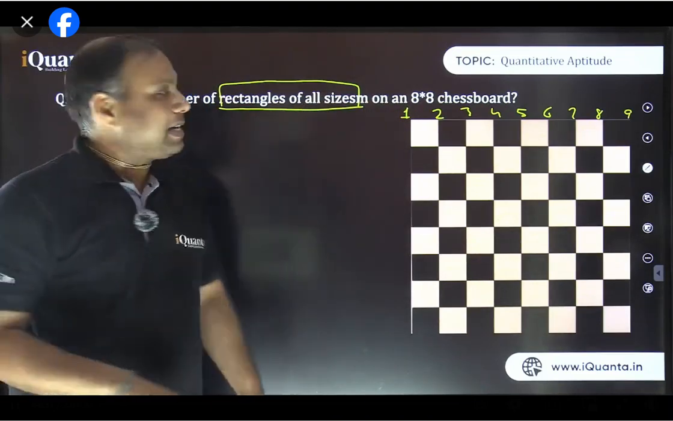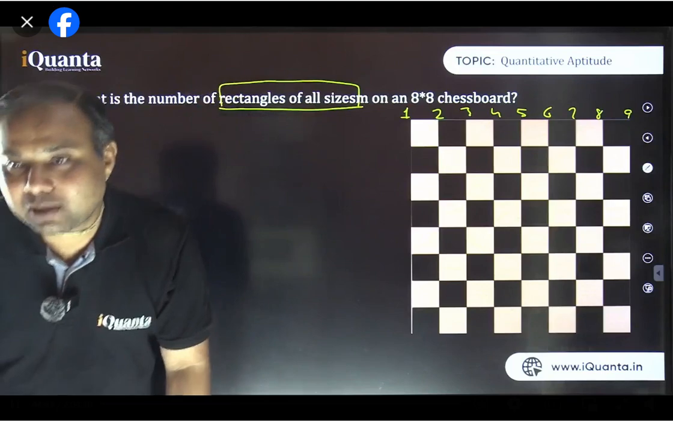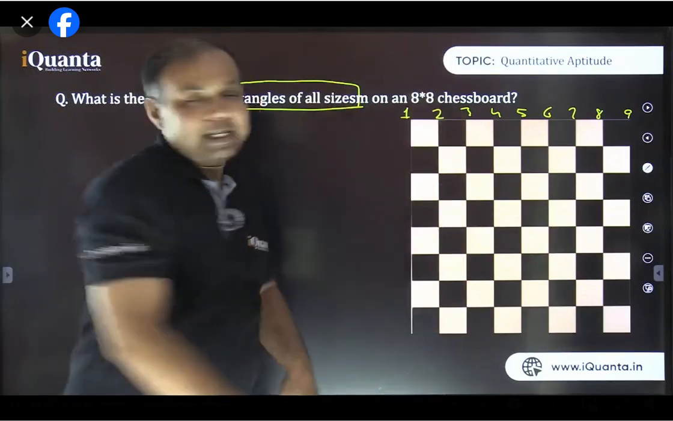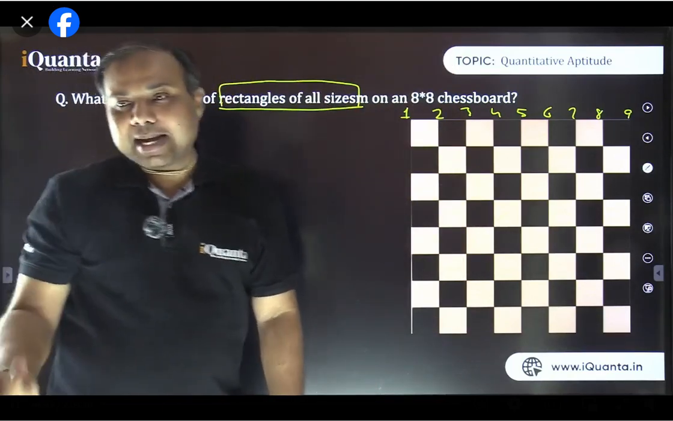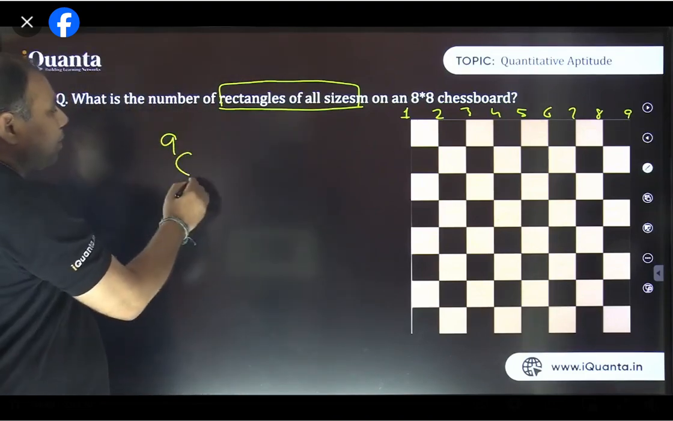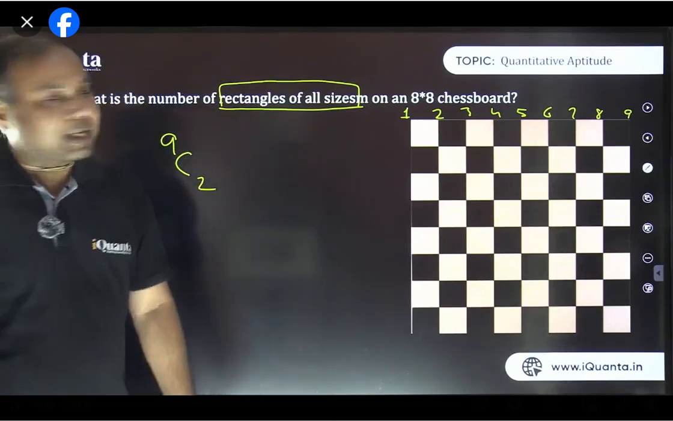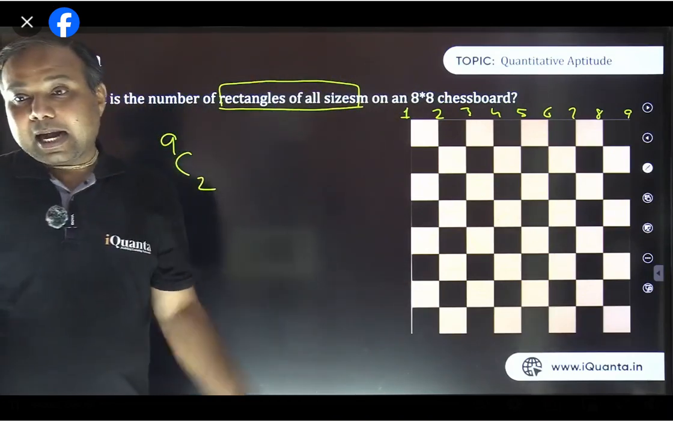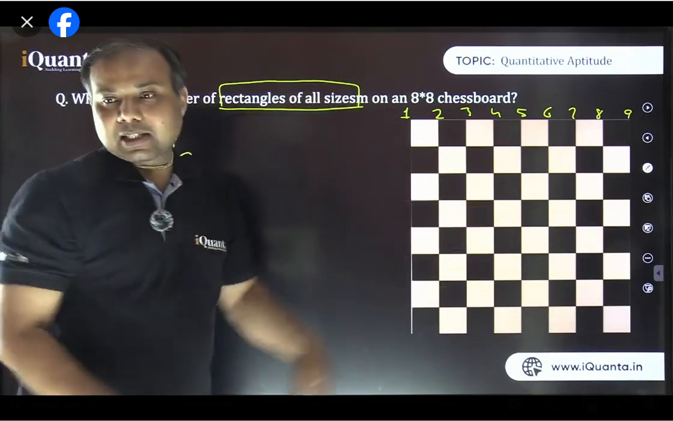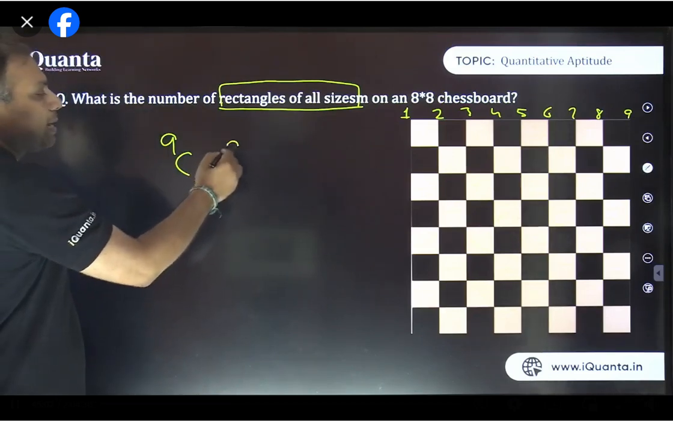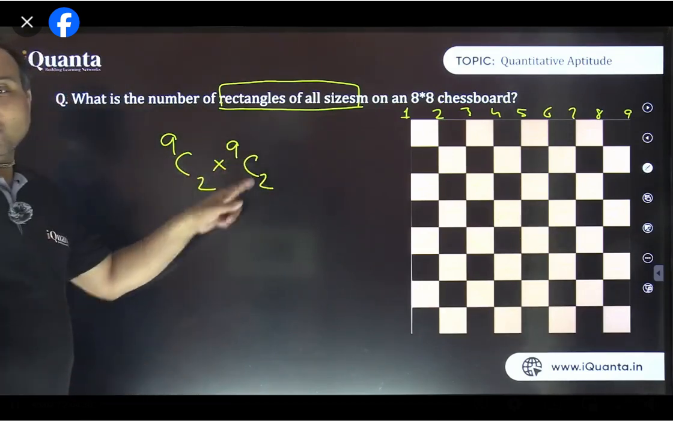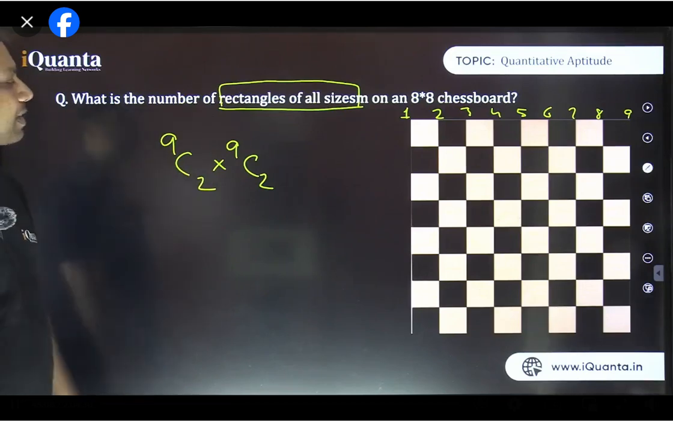So to get a rectangle, we need to select any 2 lines. Yes, that's correct. So any 2 lines, in how many ways can you select? Of course, 9C2. That's what our formula says. We have to select any 2 vertical lines out of the 9 available lines, right? And in the same way, out of the 9 horizontal lines, we can select any 2 lines in 9C2 ways. Both the tasks are to be done. That's why it is to be multiplied. So this will give us our answer.